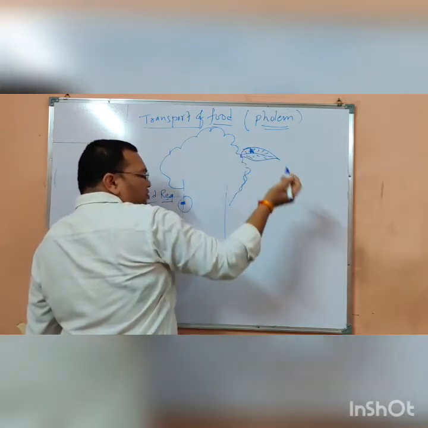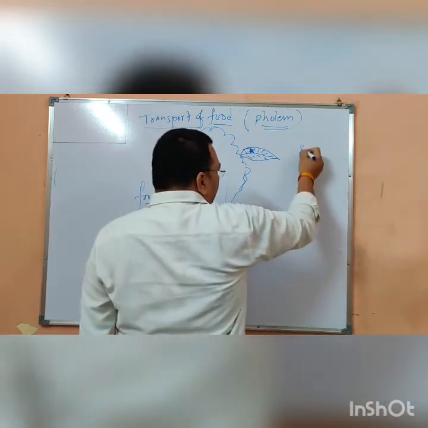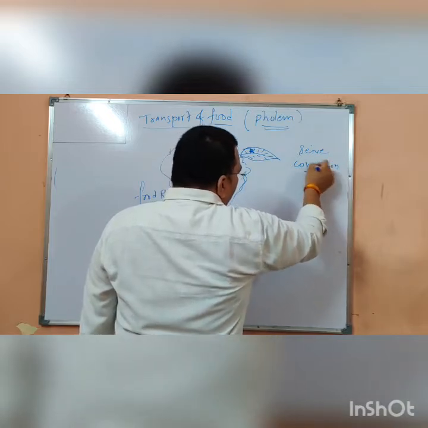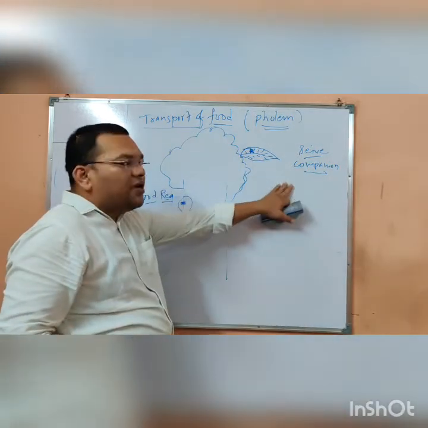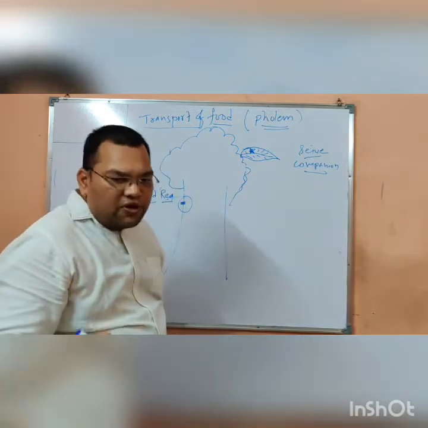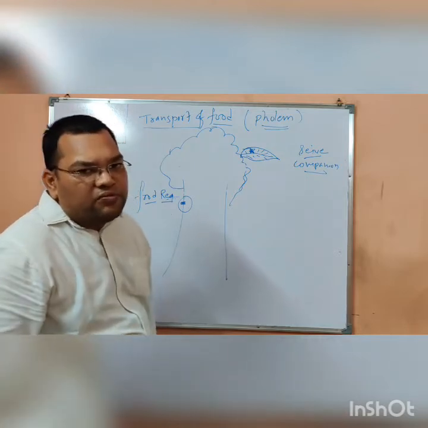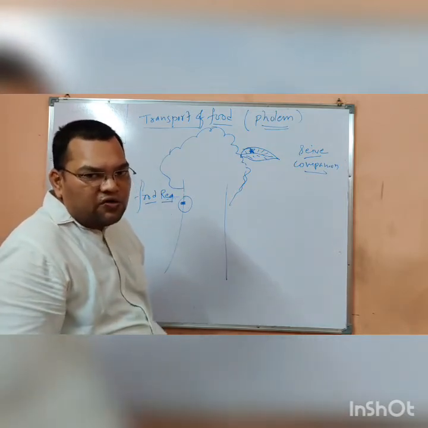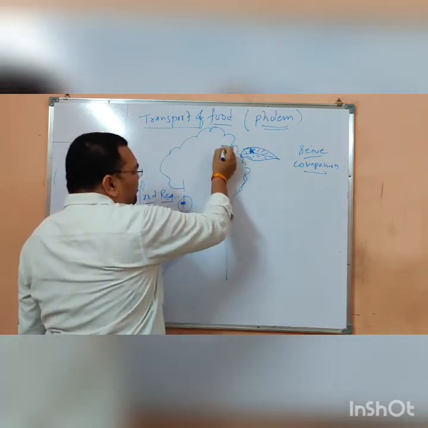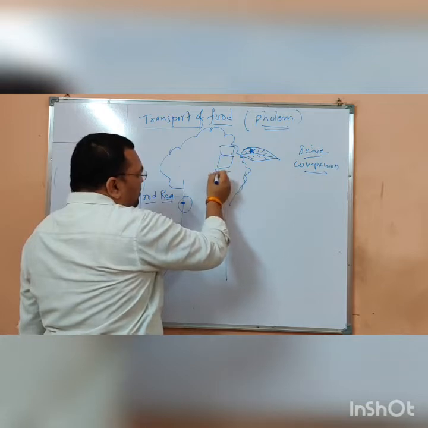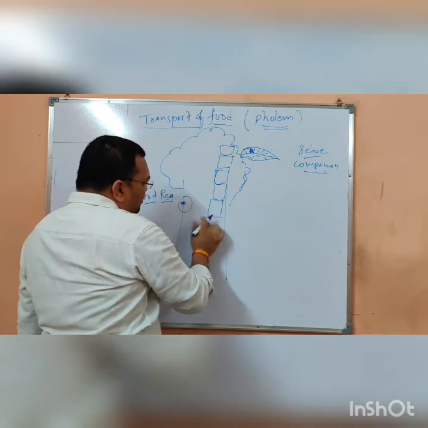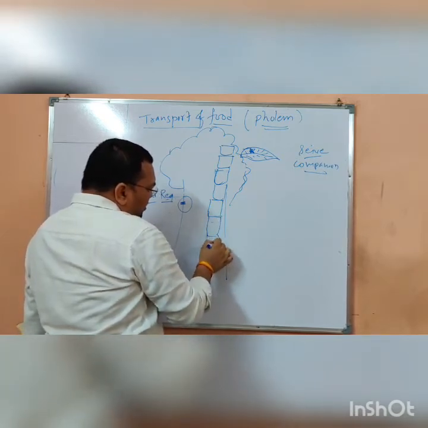Now the phloem contains the sieve tubes and companion cells. As I told you in the starting, the sieve tubes and the companion cells, these two components of the phloem are responsible for the conduction of food. How it happens, I am just telling you. Now let us suppose these are the phloem.